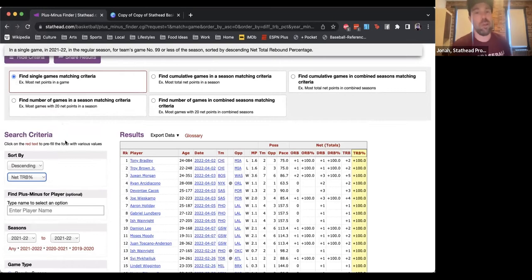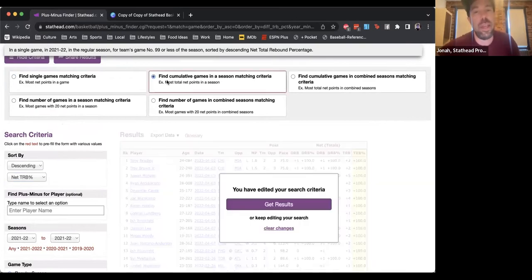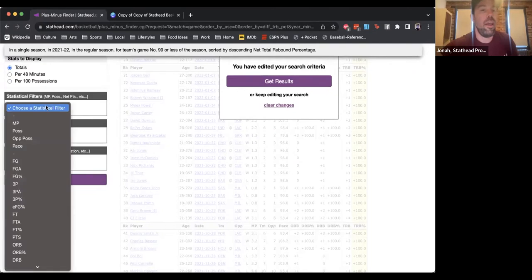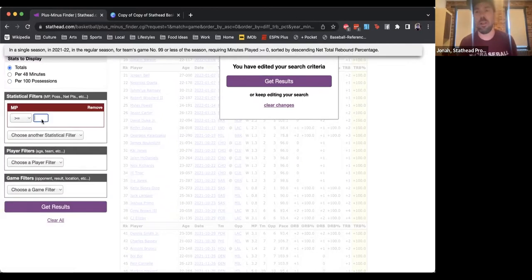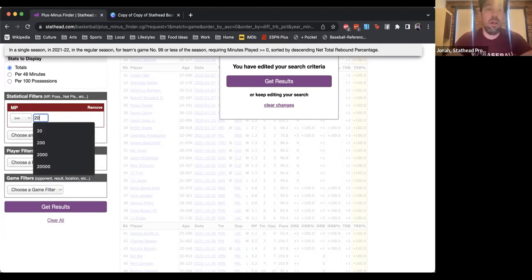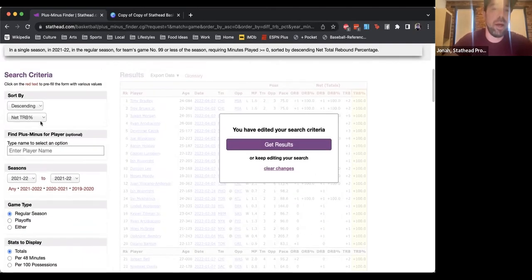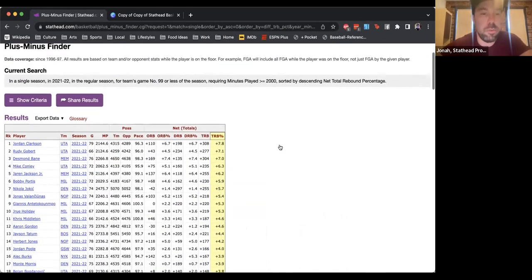But what really gets us going is the search type. Right now we're just looking at single games, but we could look at cumulative games, which is basically the full season, every game that matches the search. And we could put up a statistical filter to make sure that we're capturing the players we want to look at, and that's not going to be some random guy who played 2 minutes this season. So I'll put in 2,000 minutes, and we'll sort by net rebounding. So we'll see whose team had the best rebounding percentage when they were on the floor.